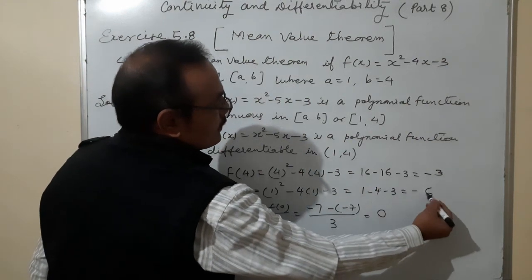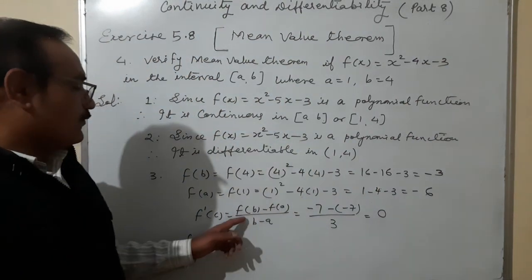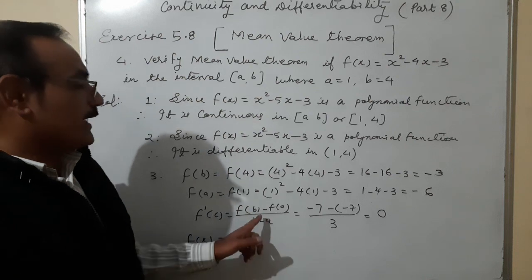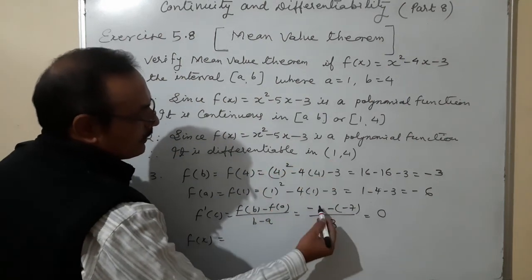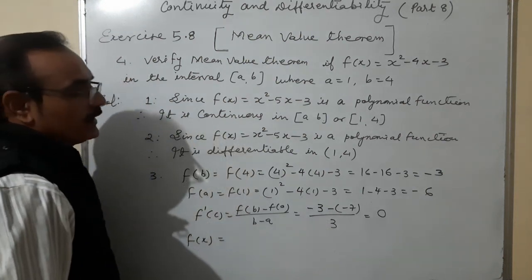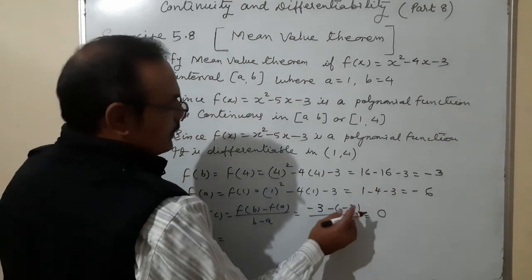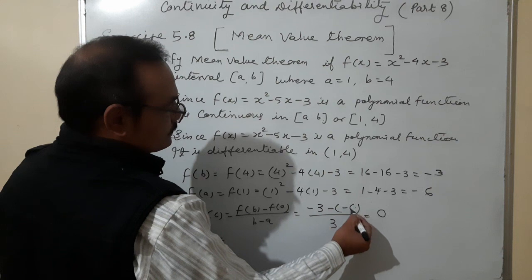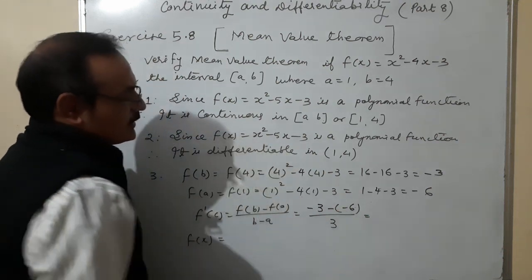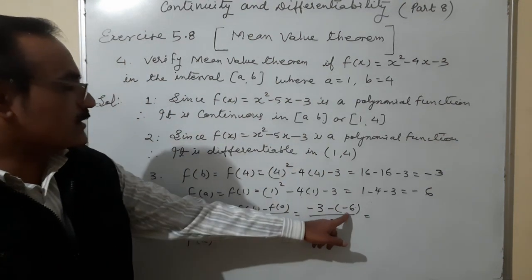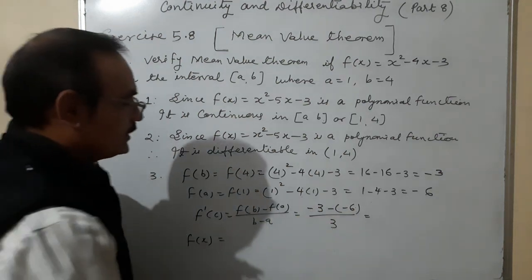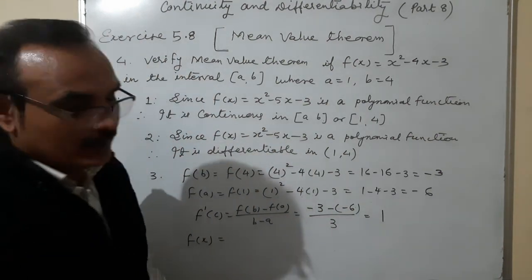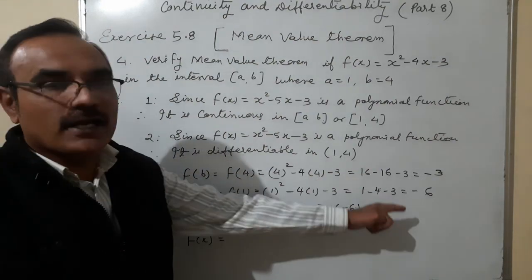Okay. F of b minus f of a upon b minus a. F of b is minus 3 minus f of a. F of a is coming minus 6. Then the result is minus 3 plus 6, 3 upon 3, that is 1. Okay. Here f of b and f of a are not equal.